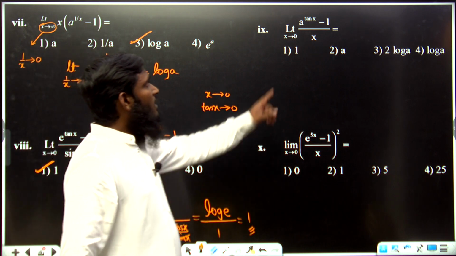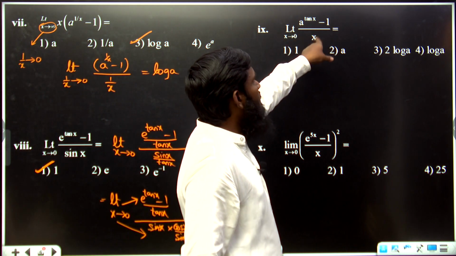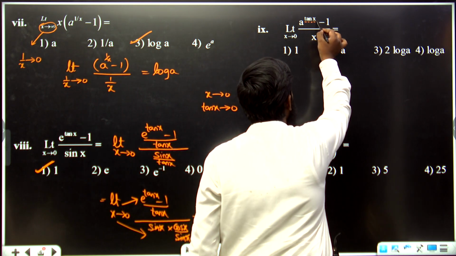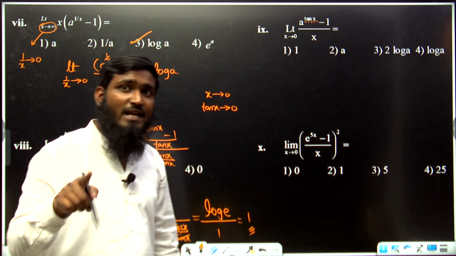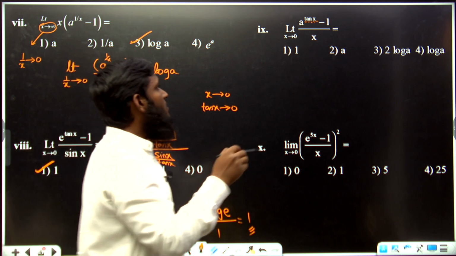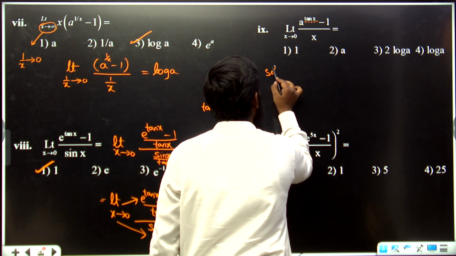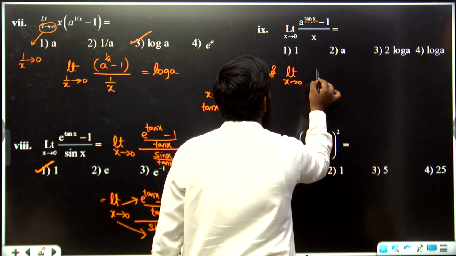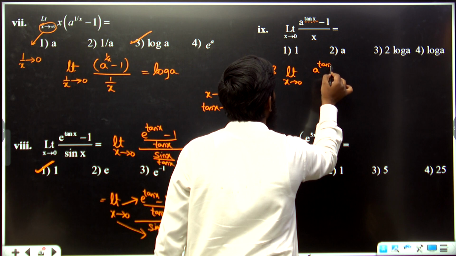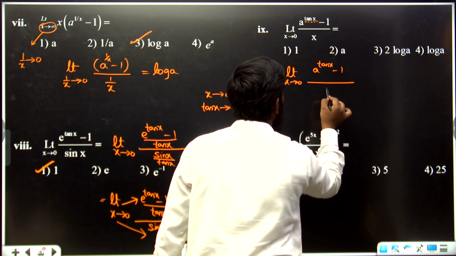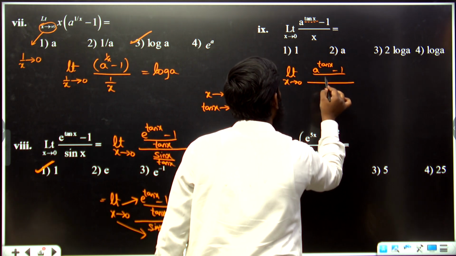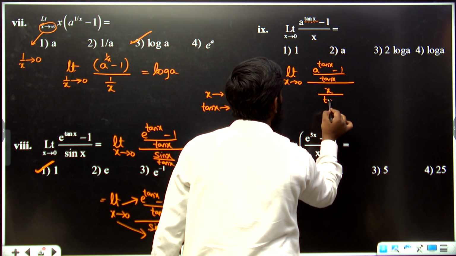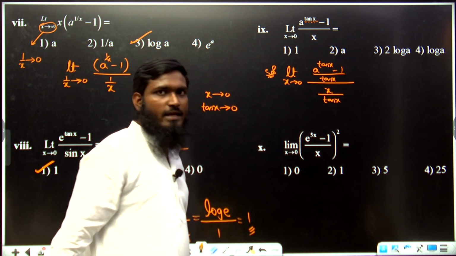Now next question: limit x tends to 0, a power tan x minus 1 by x. Now what is the function we are having over here? tan x. If you are having tan x, what we have discussed, again in the denominator tan x should be there. So let us see this question. We are taking limit x tends to 0, a power tan x minus 1 divided by x. Now divide by tan x, and over here also divide by tan x. Okay, like this we have taken.